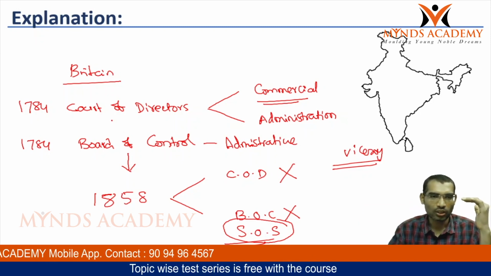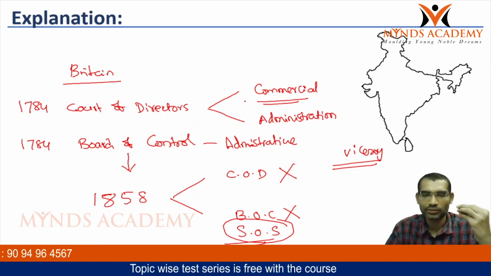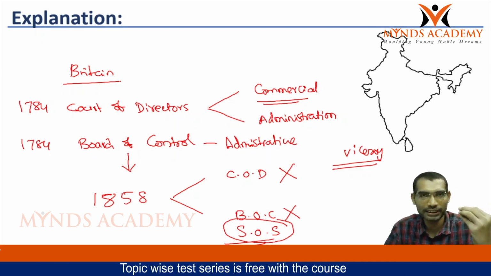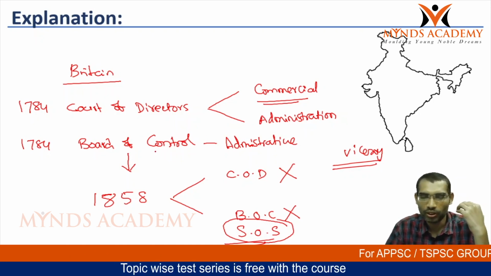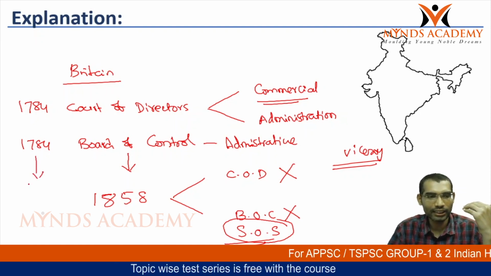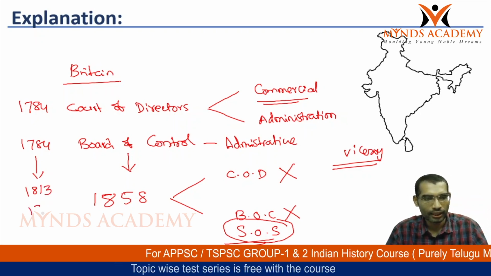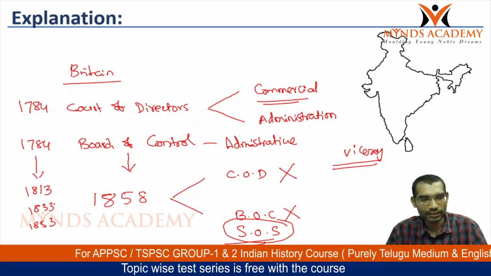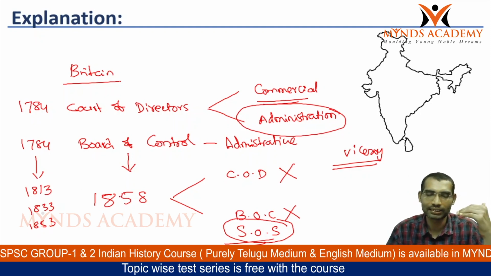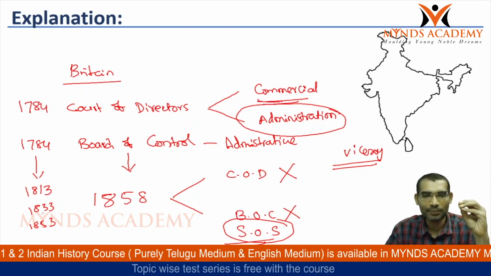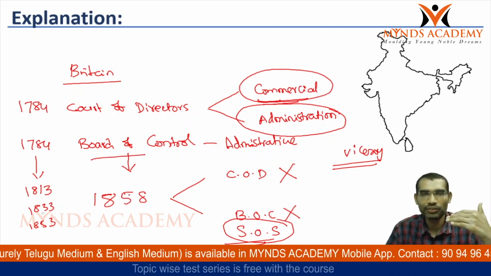So in Britain, the court of directors were there. Later the board of control was created. Initially the court of directors were taking care of both commercial decisions and administrative decisions. And after 1784, some of the administrative decisions were taken by the board of control. Gradually after 1784, with various acts like 1813, 1833, 1853, the administrative powers of the court of directors were limited by the Parliament Acts, and it was restricted to commercial decisions. The board of control became the main administrative wing by 1858.